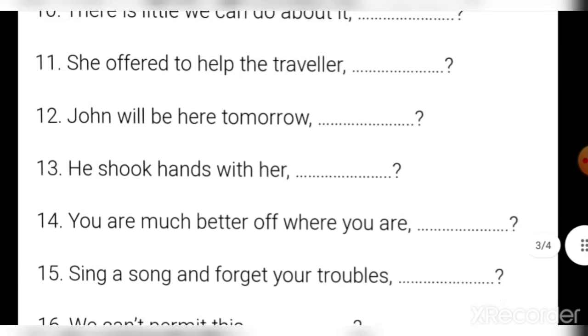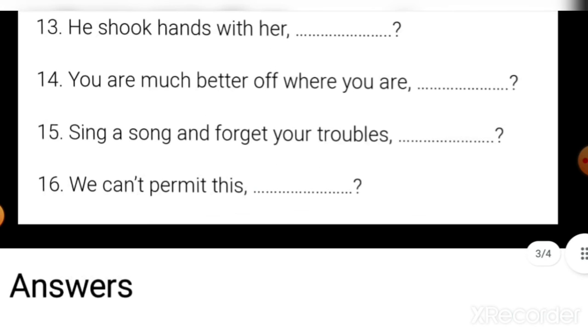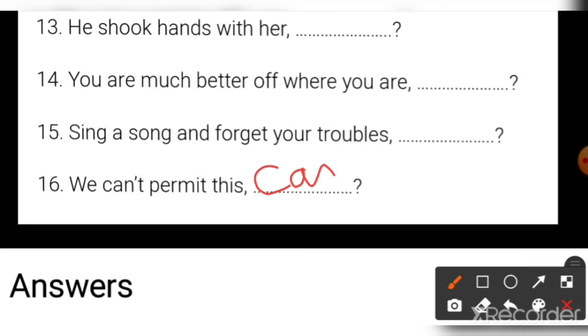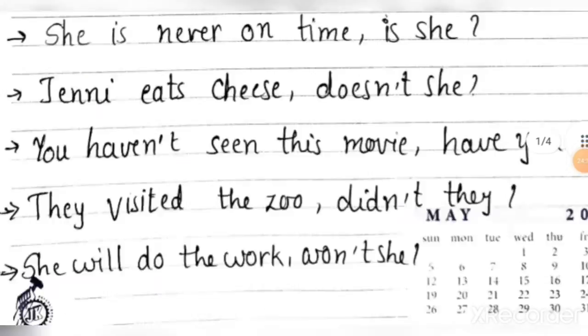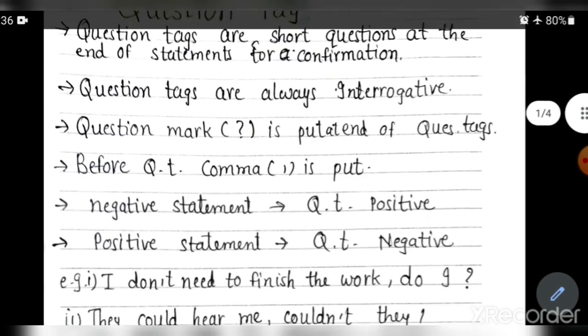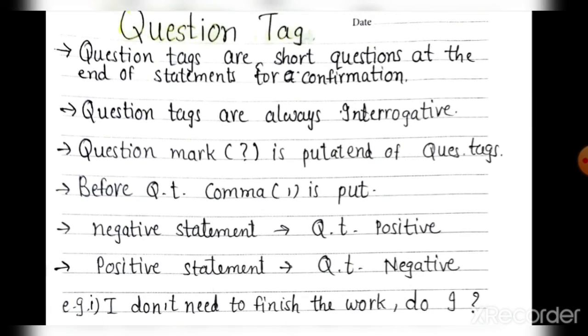And 60 number, I gave the answer. Can be 16. Clear? So in this way you will write the answers for question tags. If any query is there, you can ask in the online lecture. That's all for this chapter. This chapter is over here. It is a short chapter and easy as well.